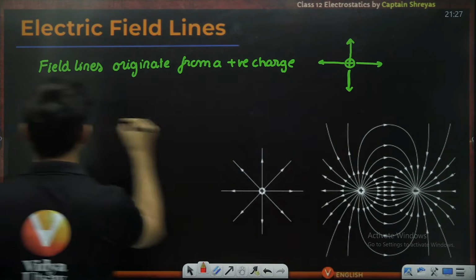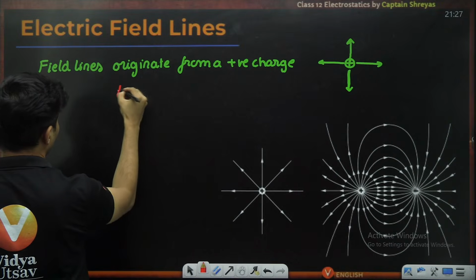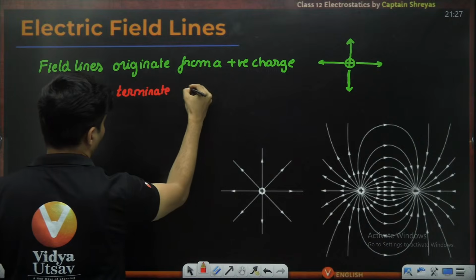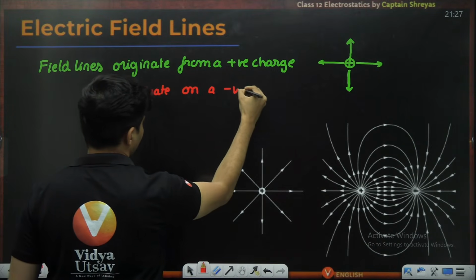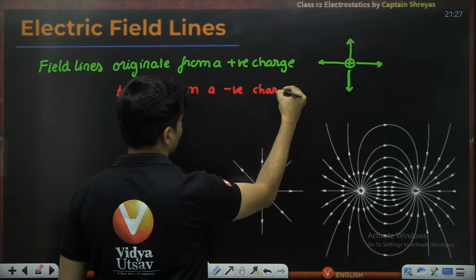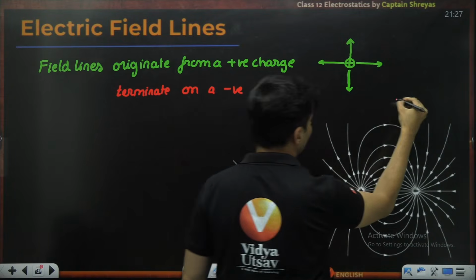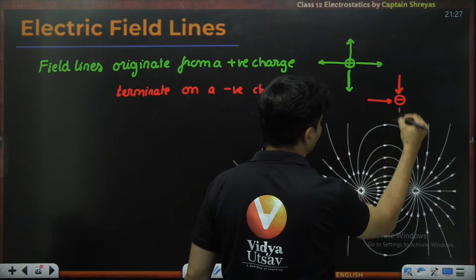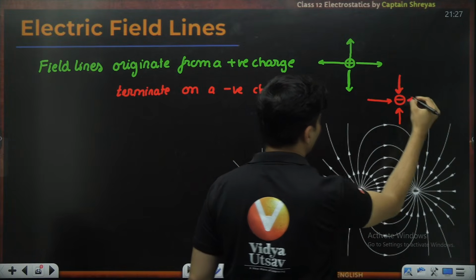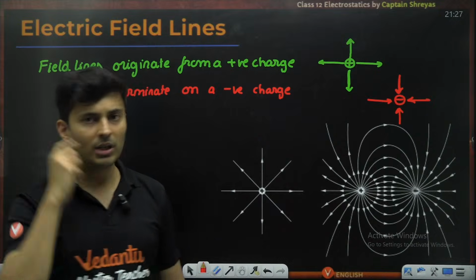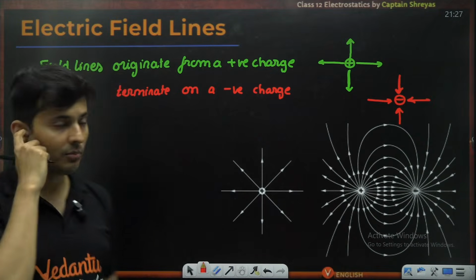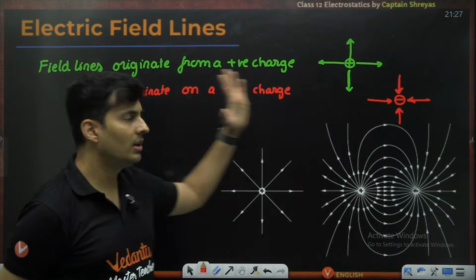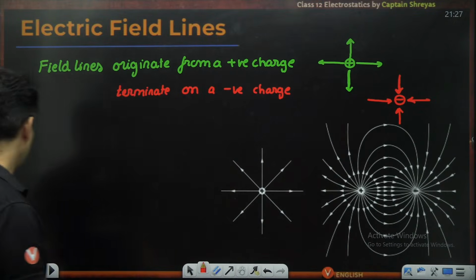But the same field lines, they will terminate on a negative charge, as I have shown you before. So if there's a negative charge, they will terminate. They will never terminate on a positive, and they can never originate from a negative charge. This is very important. So originate from positive, terminate on negative. This is one of the very important properties.